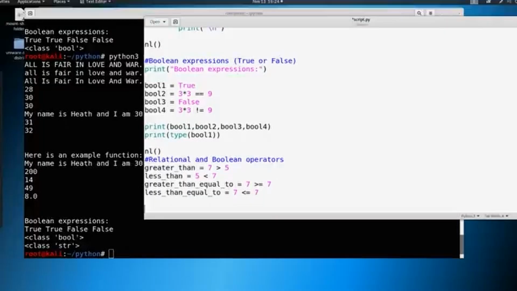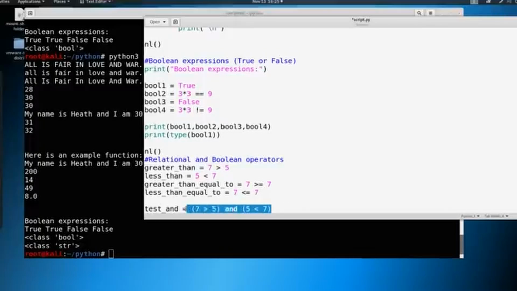So there's other things that we can add in here. So what if we bring in multiple operators? For example, we could say test, and you can call this whatever you want. So what if we say 7 is greater than 5 and 5 is less than 7. So we see here that this is true and this is true.